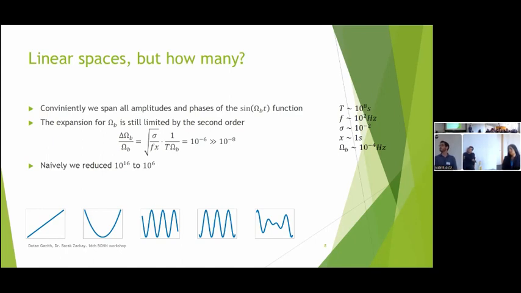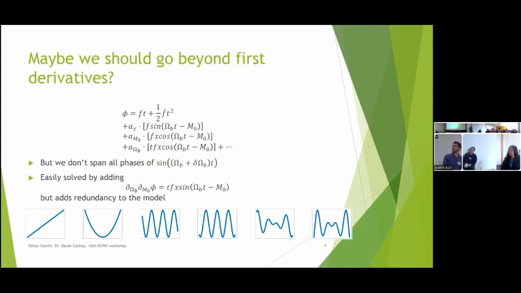So we are already covering all of the parameter space for x and phase. But for omega b, we are still limited, and we need to enumerate 10 to the 6 options here. Going from 10 to the 16 to 10 to the 6 is pretty good, at least naively, because there is still a problem.